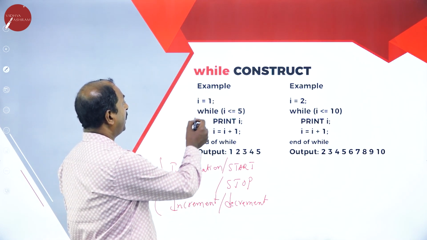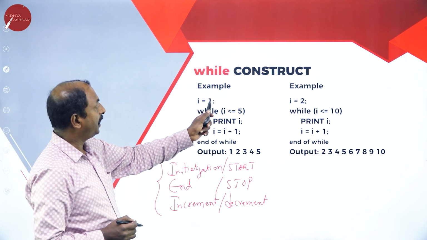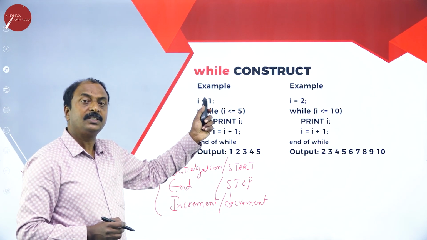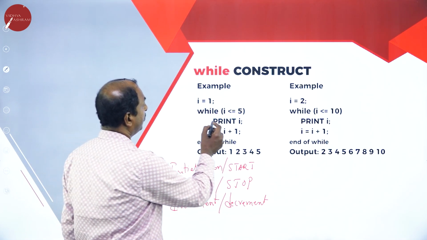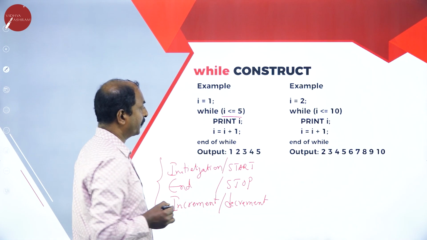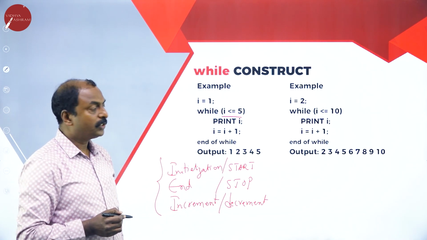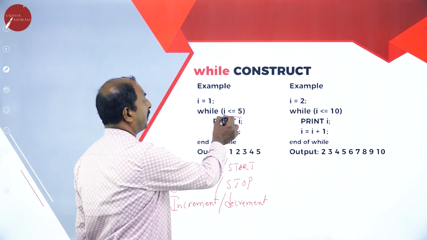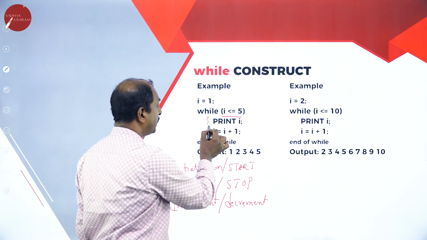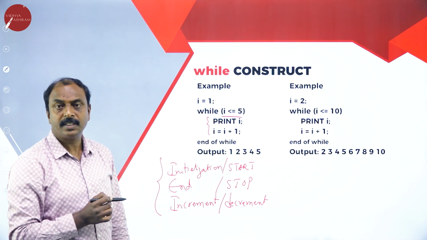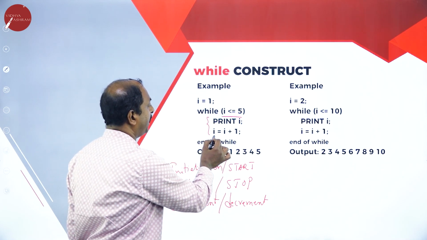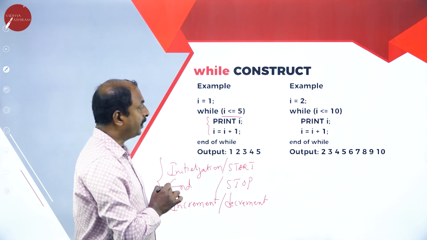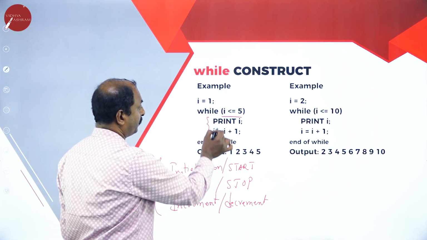So here I equals 1. I equals 1 indicates the starting value or the beginning value. Then the while condition, this is a condition. If the condition is true, these are the statements: print I, and I equals I plus 1. And then we are at the end of the loop.